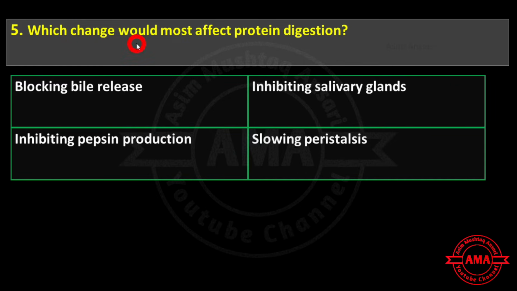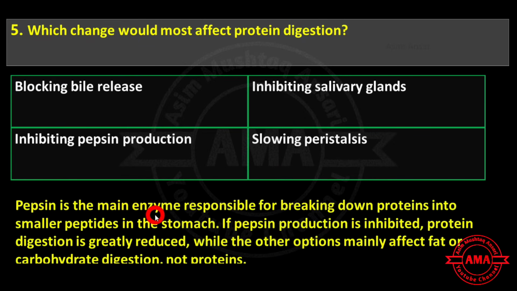Next is: which change would most affect protein digestion? Blocking bile release, inhibiting salivary glands, inhibiting pepsin production, or slowing peristalsis? Pepsin is the main enzyme responsible for breaking down proteins into smaller peptides in the stomach. If pepsin production is inhibited, protein digestion is greatly reduced, while the other options mainly affect fat or carbohydrate digestion, not protein. So the exact answer is inhibiting pepsin production.